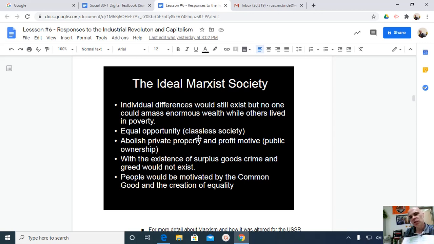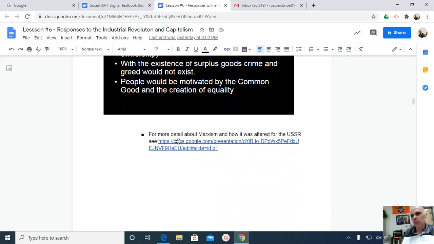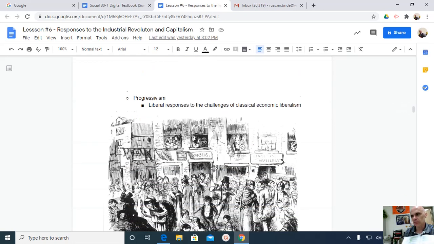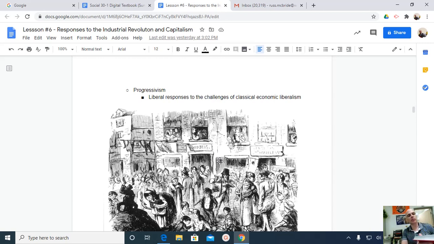And within this, you should see the principles of collectivism, like the abolition of private property and replacing that with public property, getting rid of competition and replacing that with cooperation. Things should be done for the common good, not self-interest. So, Marxism in theory is something we'll come back to when we look at the USSR in greater detail as well.